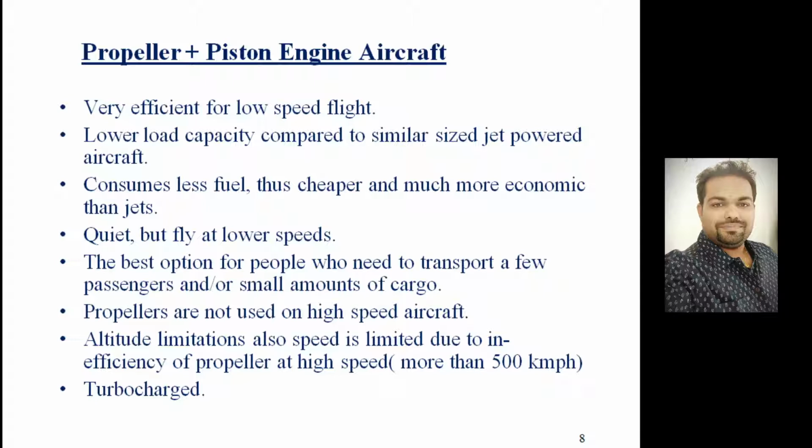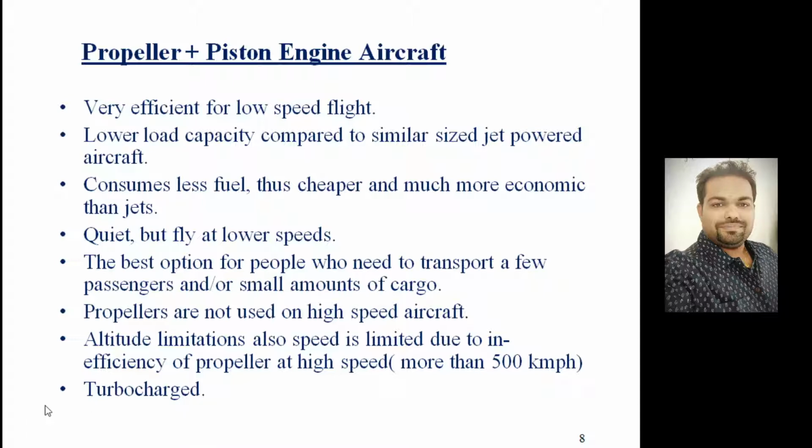Propellers are not used on high speed aircraft. For high speed, we need to go for jet engines. Altitude limitations are there with this kind of engine. We cannot go at a speed higher than 500 km per hour, because when we cross that, chances of stalling of the air at the tip of the propeller will happen, and there will be a sudden loss of power.